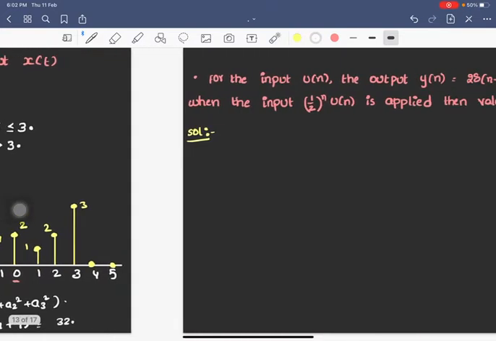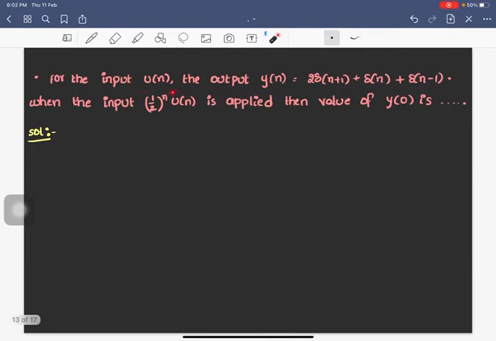Let's do another one. For the input u of n, the output y of n is 2 times delta of n plus 1 plus delta of n plus delta of n minus 1. But when the input is (1 by 2) to the power n times u of n, what is the value of y of 0? At first they applied the input u of n, that is a step, and the output they got is 2 times delta of n plus 1 plus delta of n plus delta of n minus 1. So this one becomes the step response, because the input is a step, the output will be the step response.